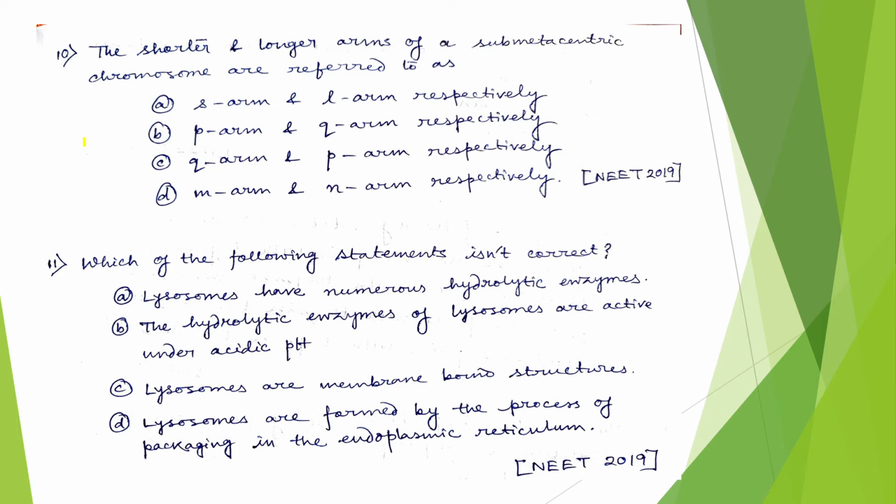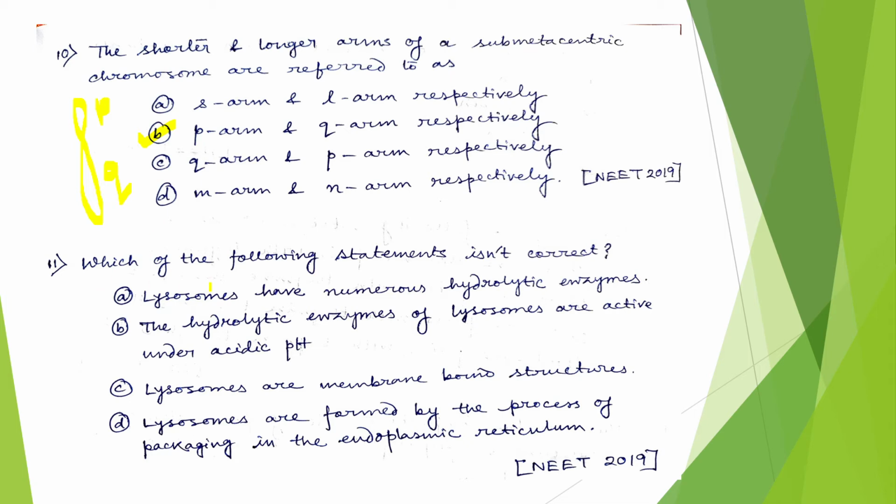So how does a submetacentric chromosome look like this? Here the centromere is present, and this is the shorter arm, this is the longer arm. The shorter arm is known as P arm and the longer arm is known as Q arm. So the correct answer would be option B, P arm and Q arm respectively.